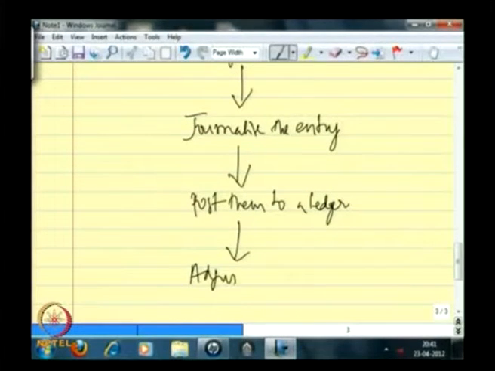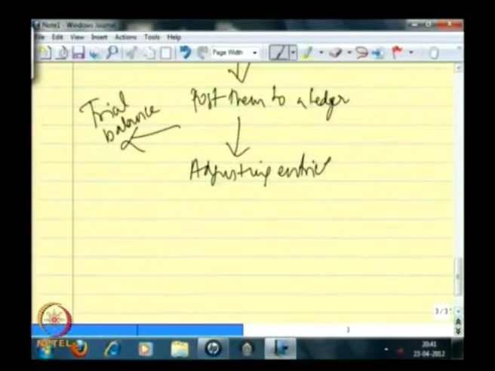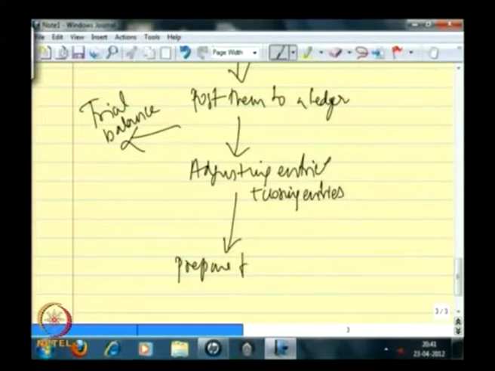Then you add the adjusting entries, and as an interim measure you also did a trial balance. Adjusting plus those closing entries, if there are any, and then prepare your financial statements.